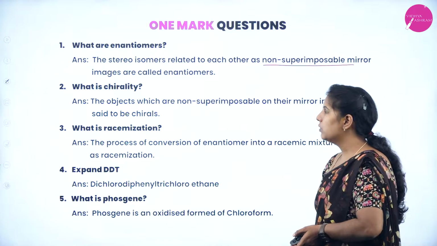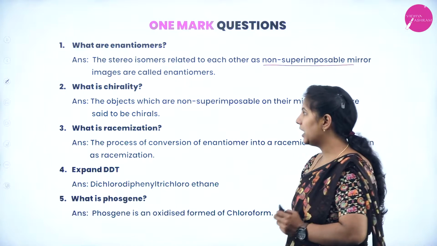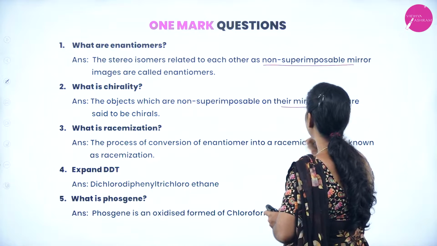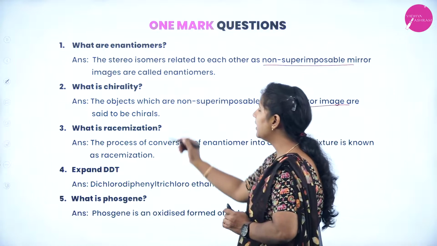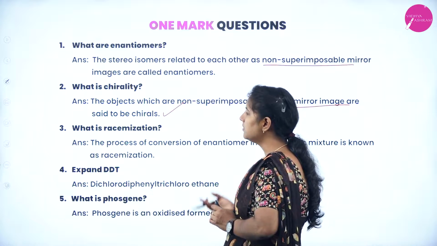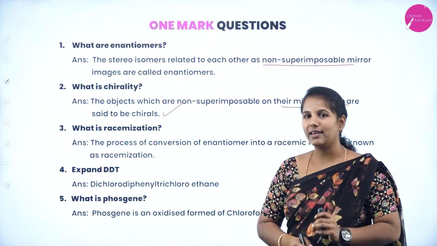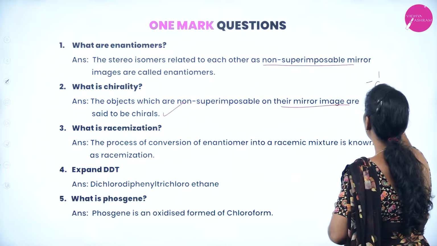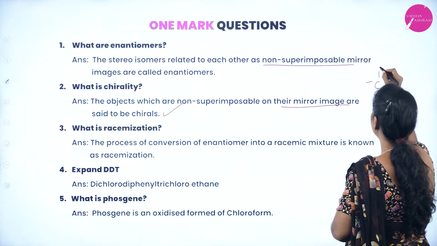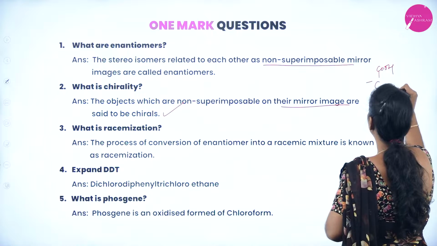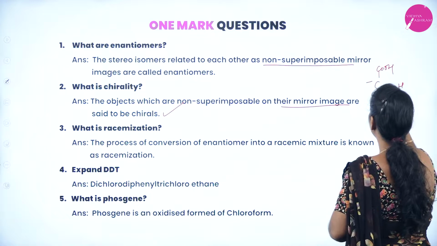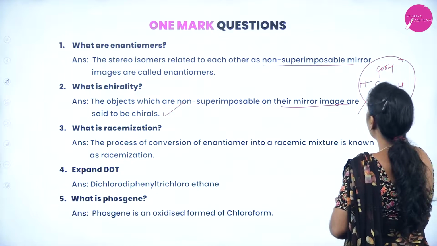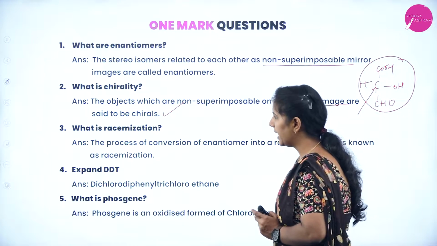So what is chirality? An object which is a non-superimposable mirror image is also said to be chiral. Sometimes it is called as what? Chiral center. Or you can consider the example of the carbon which has been substituted with different groups, then we say this carbon atom as chiral center or chirality.